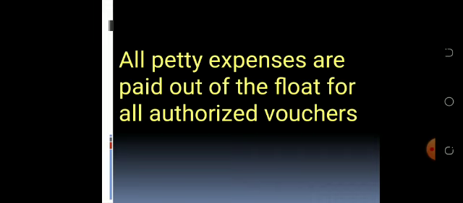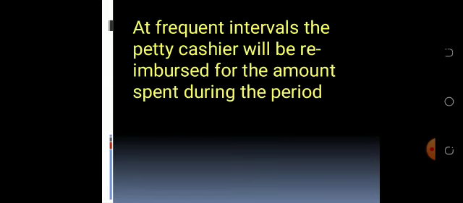The voucher will be authorized by anybody who has the power to authorize the payment. Once anybody in the organization presents an authorized voucher to the petty cashier, the petty cashier will pay out the money on that voucher to the person presenting it. At regular intervals, the petty cashier will be reimbursed the amount that he has spent during the period.